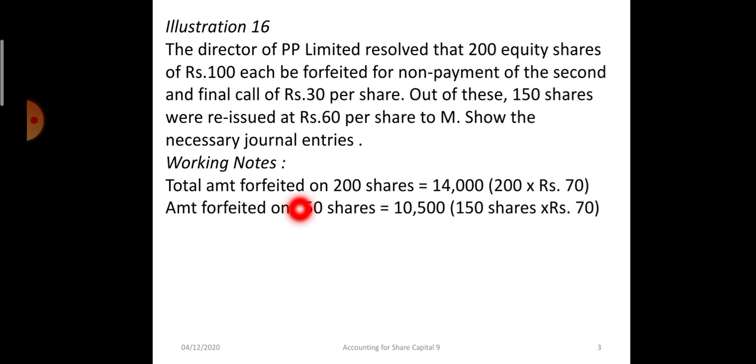So on 150 shares at the rate of rupees 70, it will be 10,500. That means the maximum amount of discount which can be allowed on reissue is 10,500, or in other words the maximum amount of discount which can be allowed on each reissued share is 70 rupees.